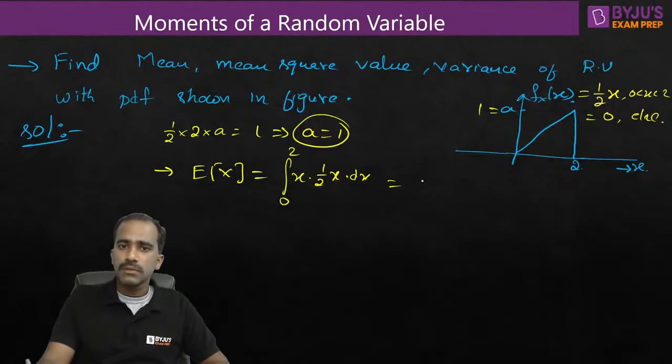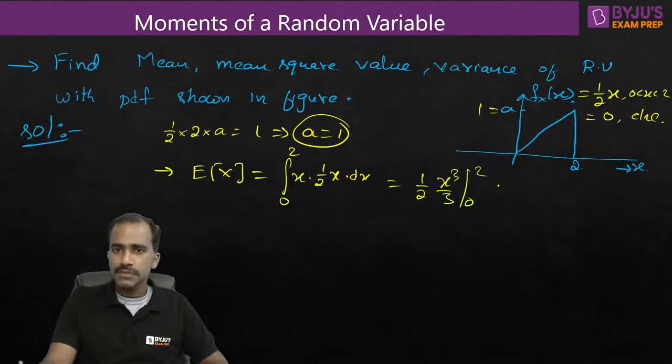So which is equal to half outside, x square is there, integration of x square is x cube by 3, limits from 0 to 2. So 1 by 6 outside, so 2 cube is 8. Fine, that's it. 4 by 3 is the mean value.